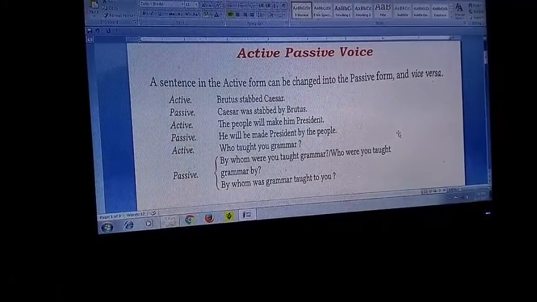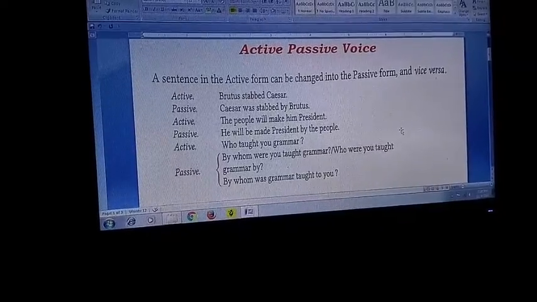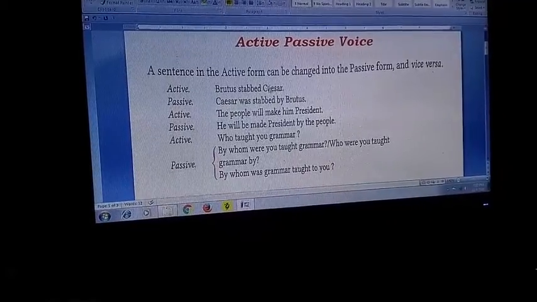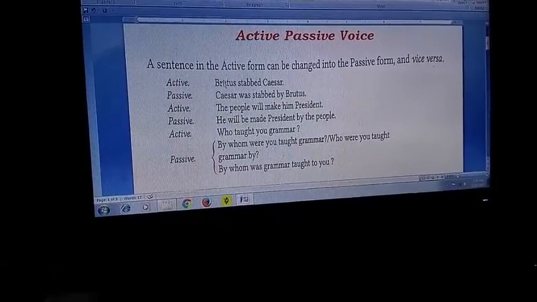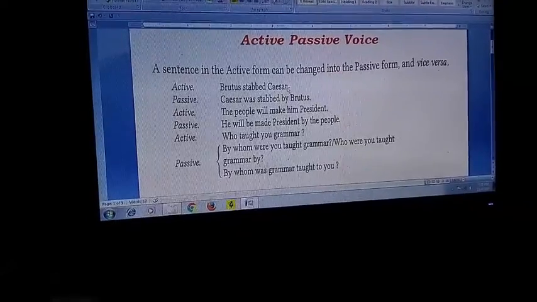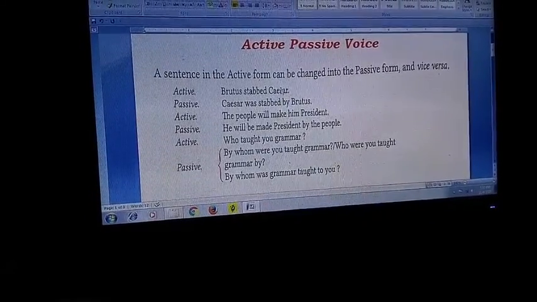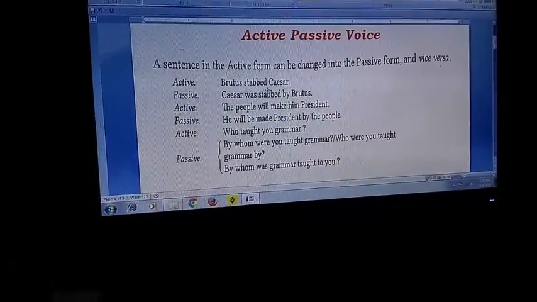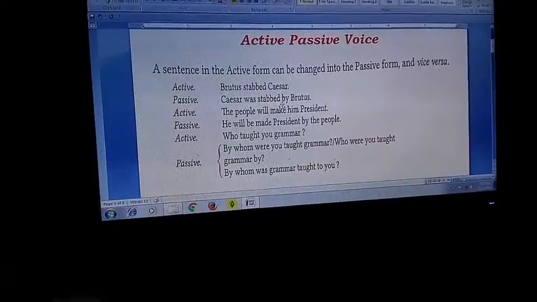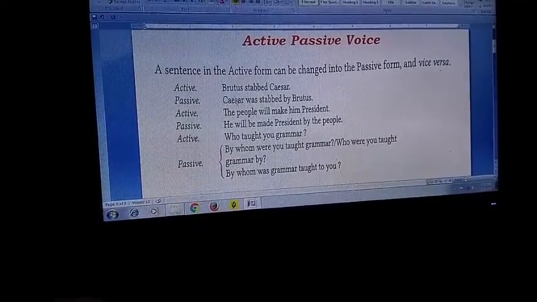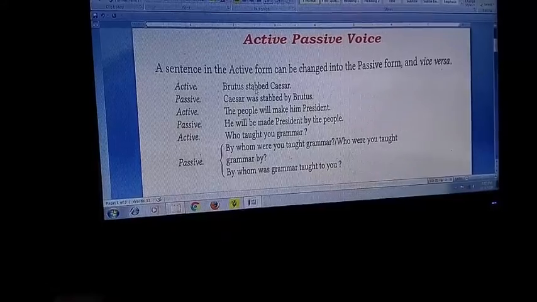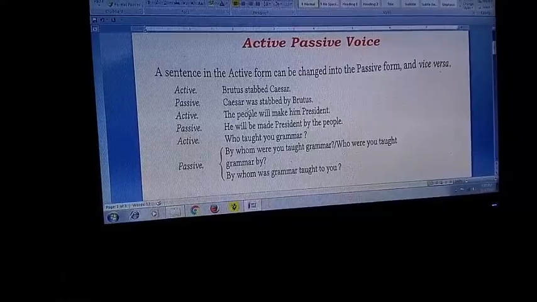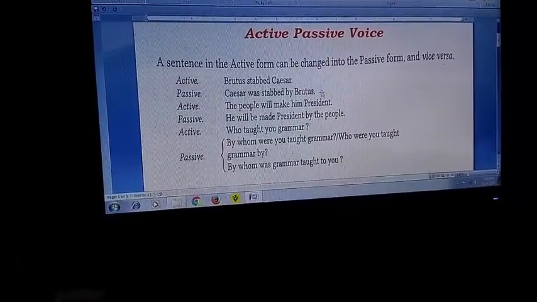So our first example is: Brutus stabbed Caesar. It is in the simple past tense, stabbed. Brutus is the subject, Caesar is the object. So Caesar, the object, will become the subject, and the subject will become the object. This is how the formula goes. Because it is simple past, we have given the answer in the simple past tense form: Caesar was stabbed by Brutus.